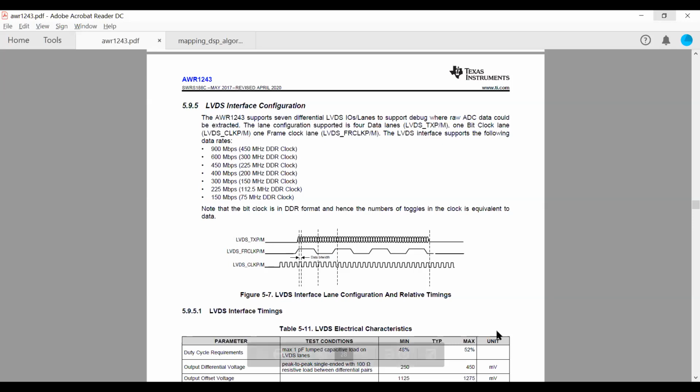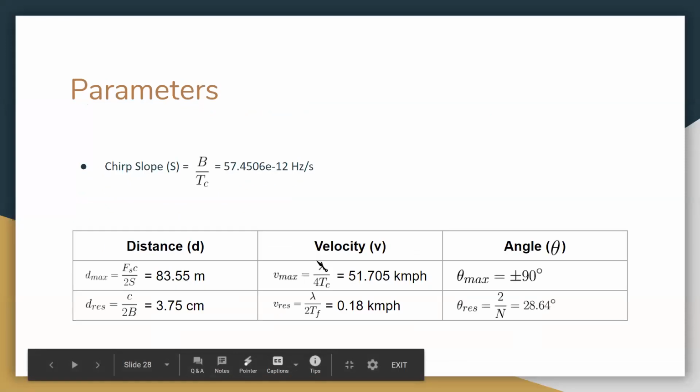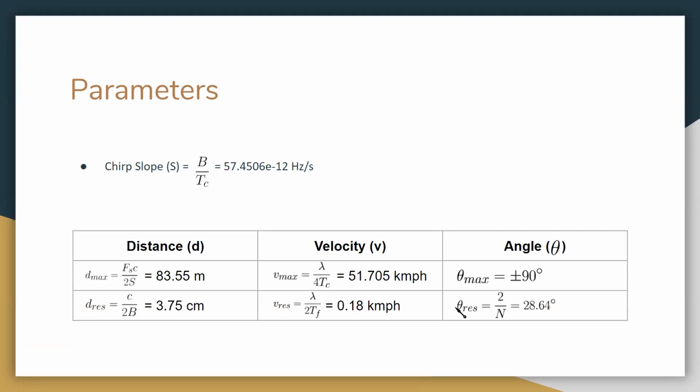Sir, for increasing the angle resolution, can we use the virtual antenna concept? What is that concept?